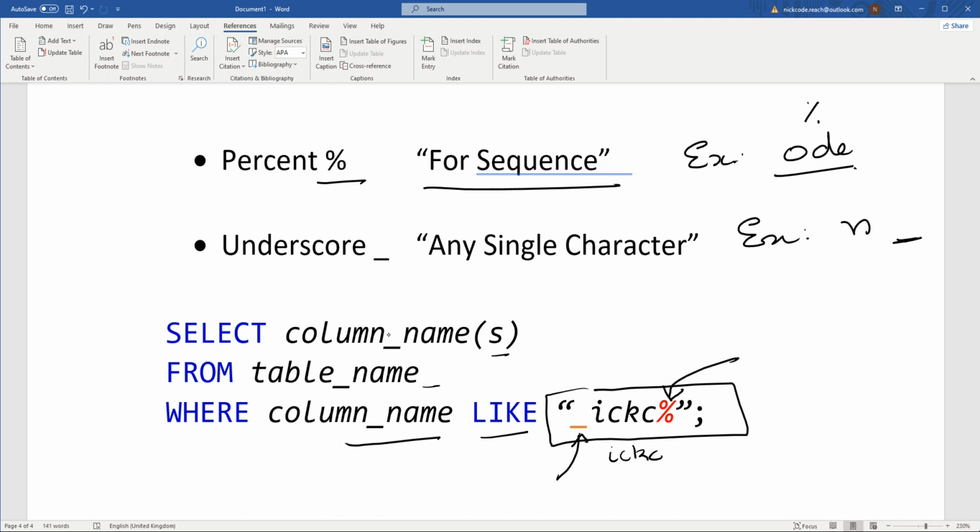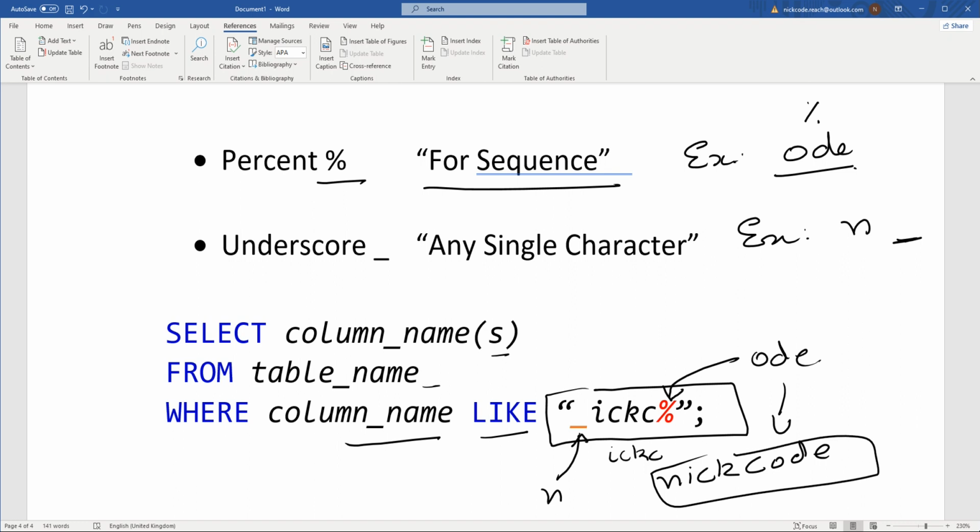So suppose here at underscore it is N, and at percentage sign it is ODE. So it becomes N NICK C and then ODE. In this way we can give the condition using the wildcard characters in LIKE or ILIKE.